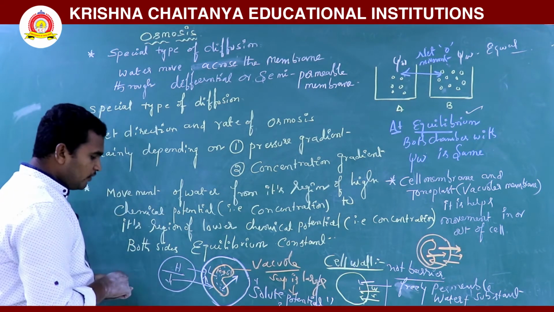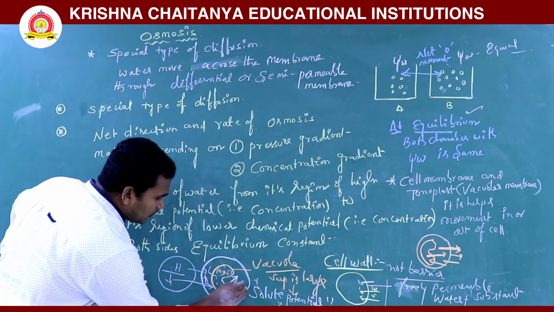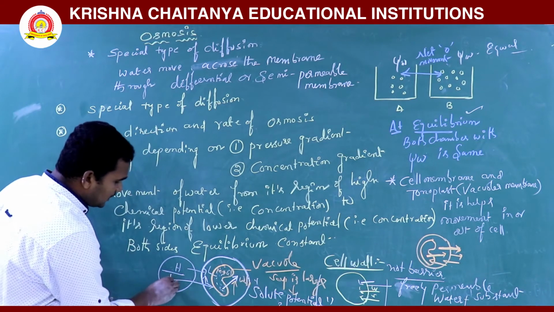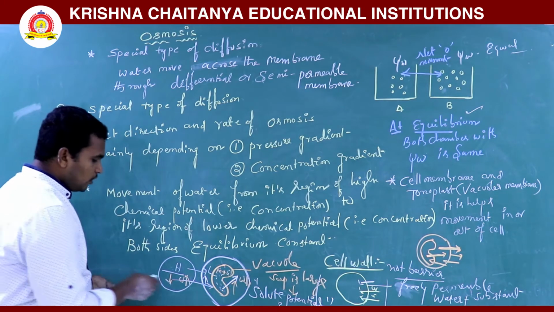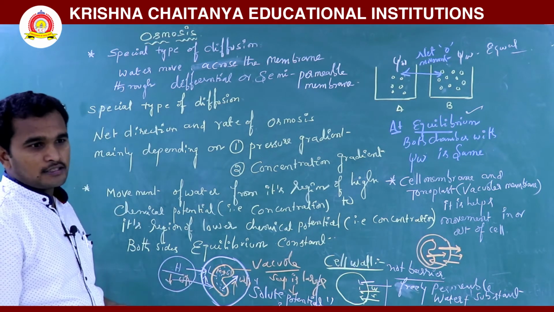Now where to where is the water moving? When solute potential increases, what does it mean? Here water potential will be decreasing. Here solute potential is decreasing, which means water potential is increasing. That's why water moves from high concentration to low concentration.